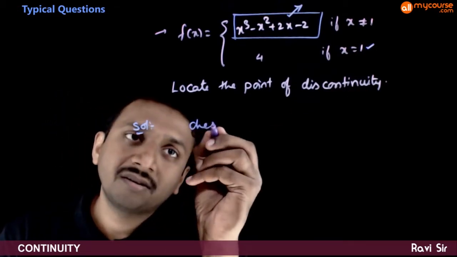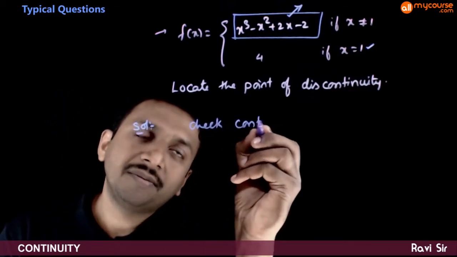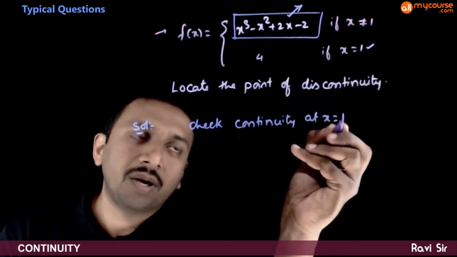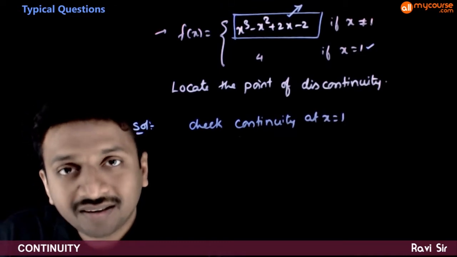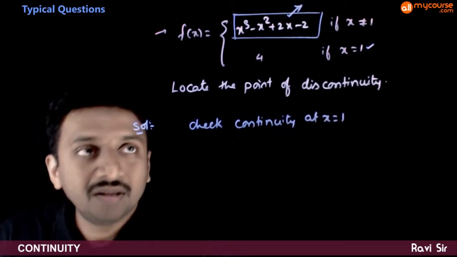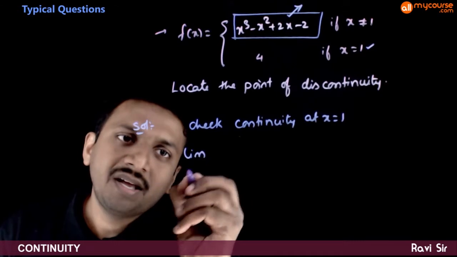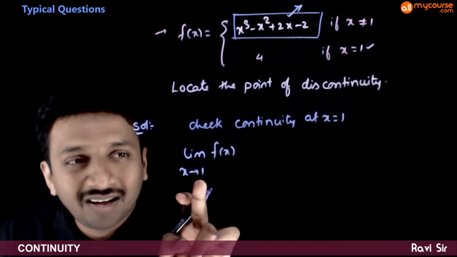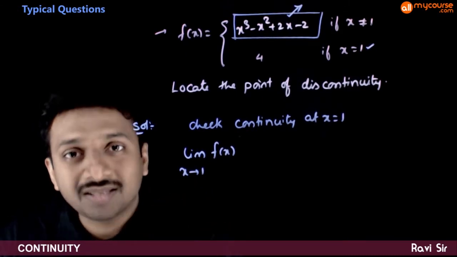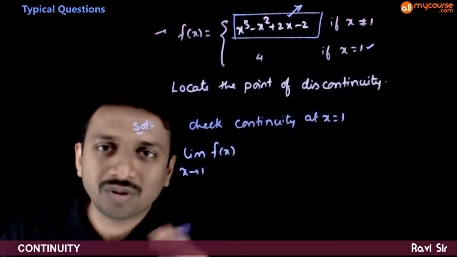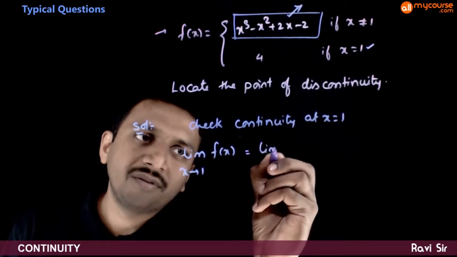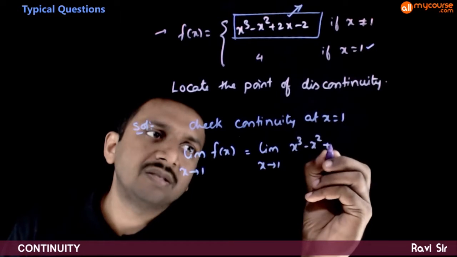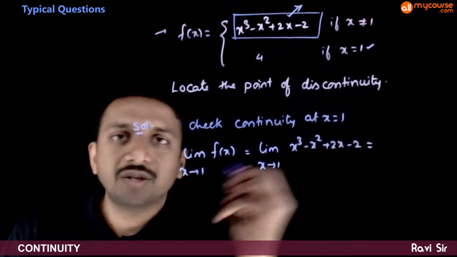So check continuity at x is equal to 1. Limit x tends to 1 f of x. I'm not doing 1 plus and 1 minus separately because you have the same function on both sides. So limit x tends to 1 f of x is limit x tends to 1 x cube minus x square plus 2x minus 2.